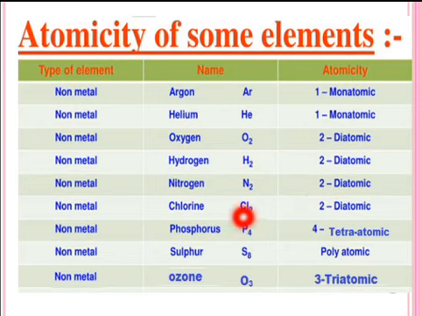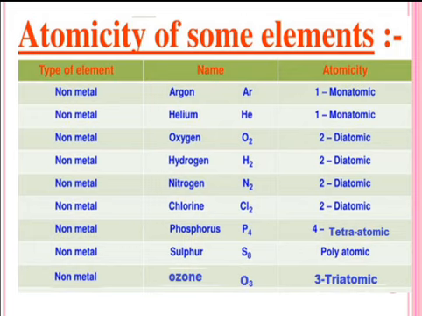Chlorine with molecular formula Cl2. It is again non-metal and its atomicity is 2. It is diatomic molecule of an element. Phosphorus, again non-metal with molecular formula P4. Its atomicity is 4. It is tetraatomic molecule of element.